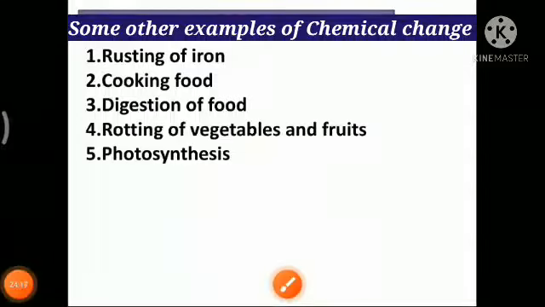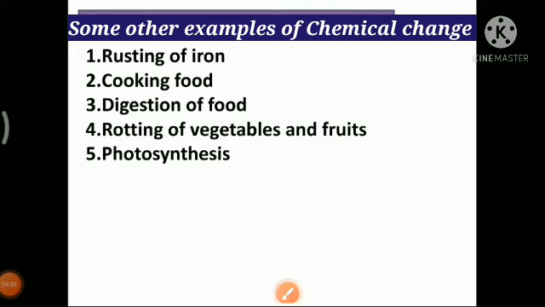Digestion of food. So what is digestion of food? It is a chemical change. Why chemical change? Suppose you have eaten an apple. Once the apple is eaten by you, you cannot again get back the original apple. You cannot put your hand inside your mouth and bring out the original apple from your stomach. So once the food is eaten, it is completely and permanently changed. It is not reversible. It is an irreversible change because you cannot get back the original food.